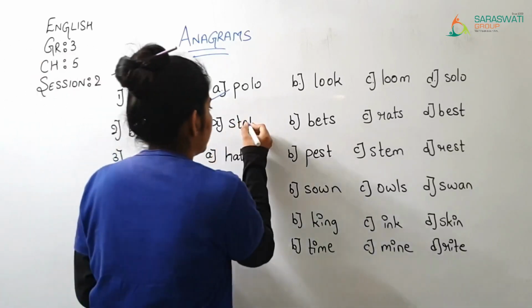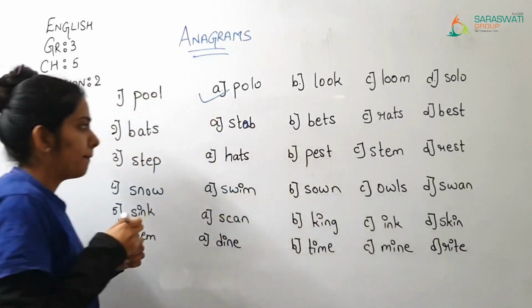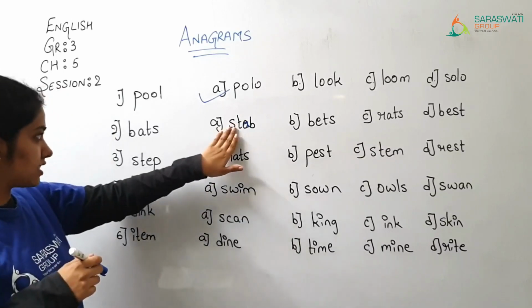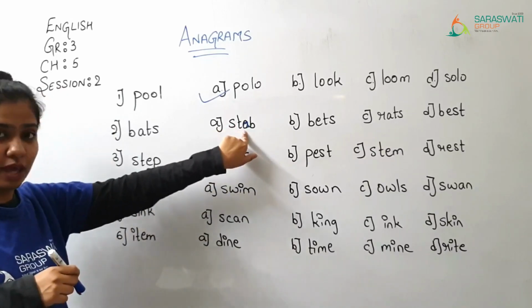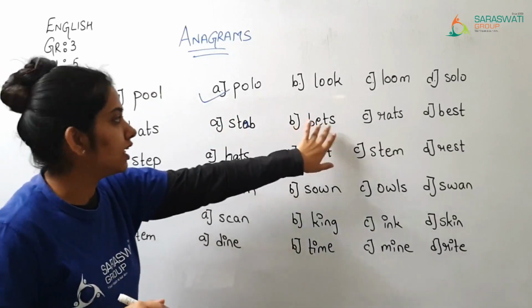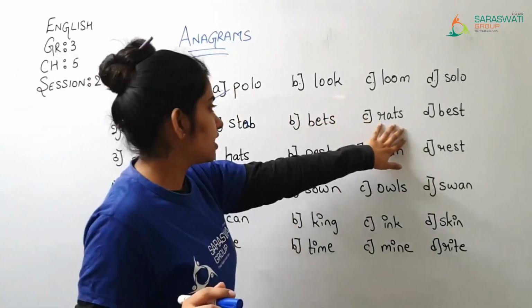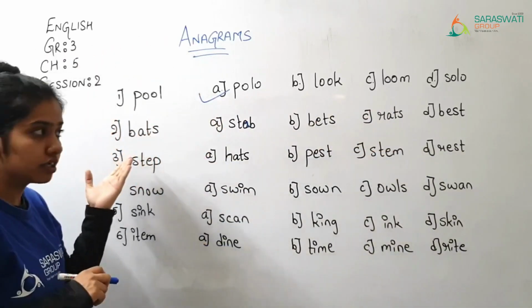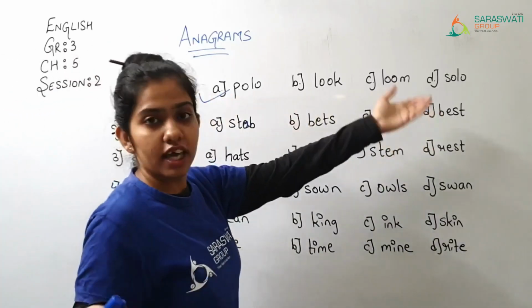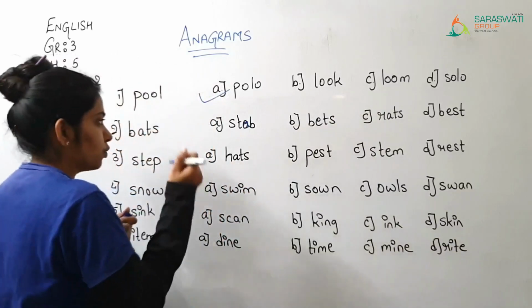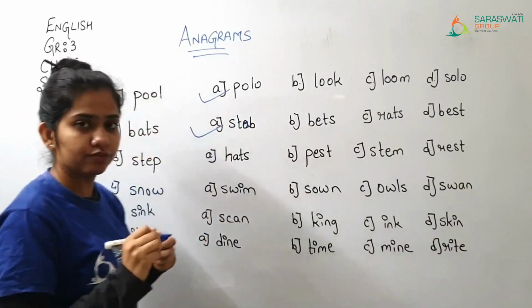Okay, here it will come A, B, A, T, S. So here also it comes, tab is a new word. B, E, T, S. E is not over here. R, A, T, S. R is also not over here. B, E, S, T. Again E is not there. So the correct word is stem.